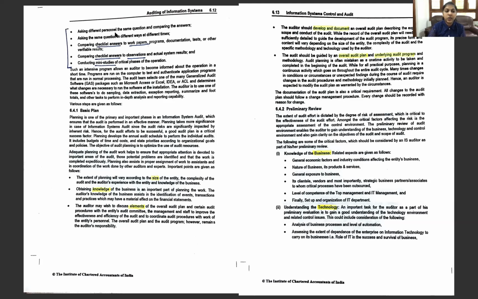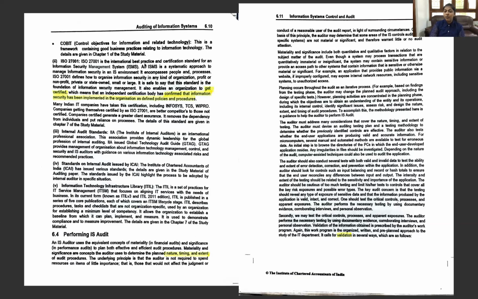Then comparing our checklist to the working papers and comparing our checklist to the observations. Next is conducting mini studies of the critical phases. So these are the steps through which we can validate an information system audit.